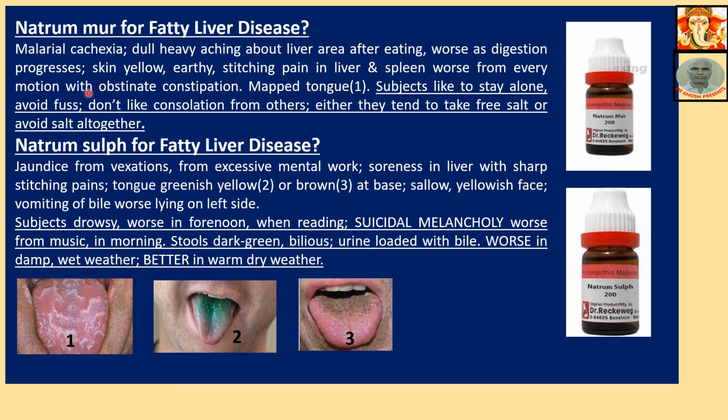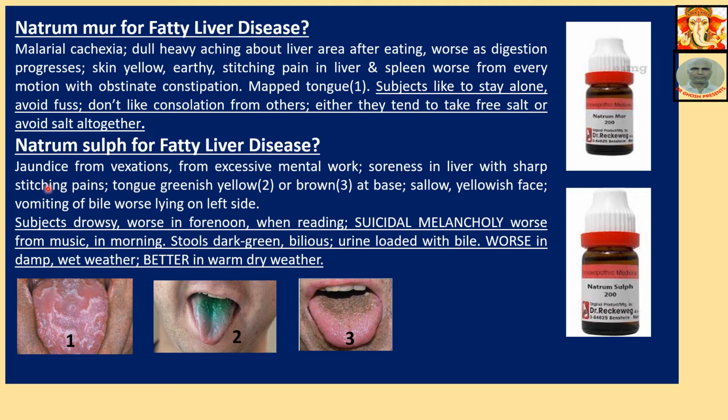Natrum mur for fatty liver disease, malarial cachexia. Full, heavy, aching about liver area after eating, worse as digestion progresses, skin yellow, stitching pain in liver and spleen, worse from every motion, with obstinate constipation, mapped tongue. This is characteristic of Natrum mur. Subjects like to stay alone, avoid fuss, don't like consolation from others, and either take free salt or avoid salt altogether. This is an individual symptom, a man symptom. This is not a disease symptom.